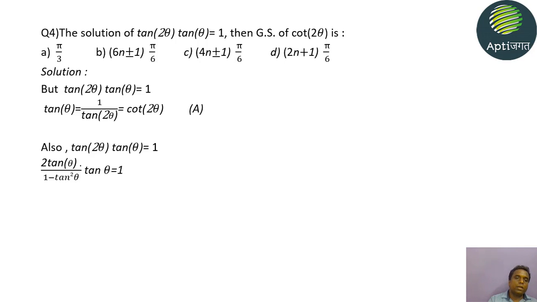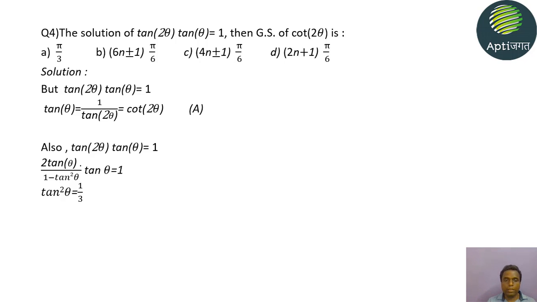2 tan θ into tan θ is 2 tan² θ. So we have 2 tan² θ upon 1 − tan² θ is equal to 1. We can equate the numerator and denominator because the RHS is 1. So 2 tan² θ is equal to 1 − tan² θ, that gives 3 tan² θ is equal to 1, which is tan² θ is equal to 1 by 3.